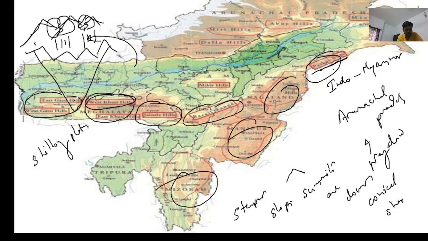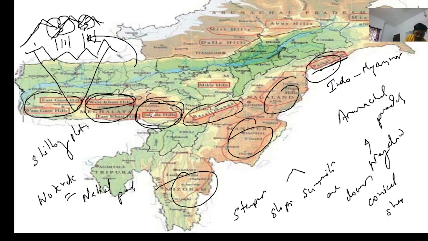Over the Garo Hills, you can find Nokrek National Park. Nokrek National Park is a very famous park for the variety of species of the biodiversity in this area, isn't it? Jaintia is here.